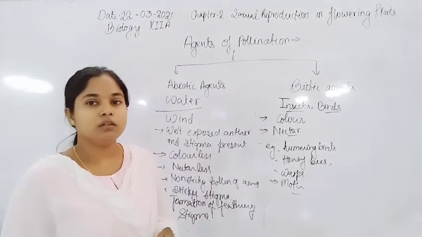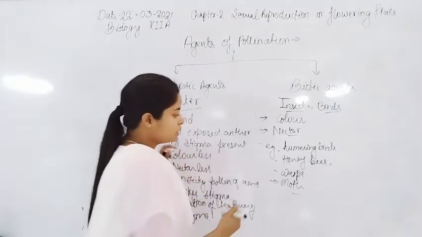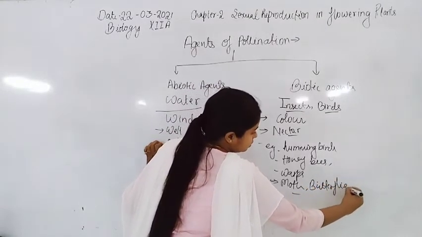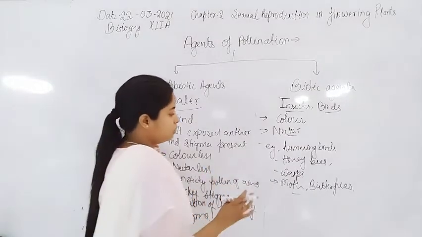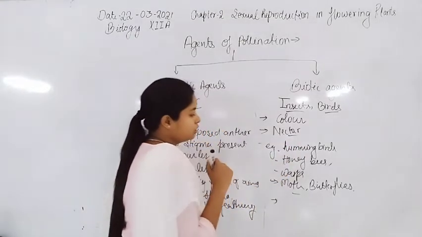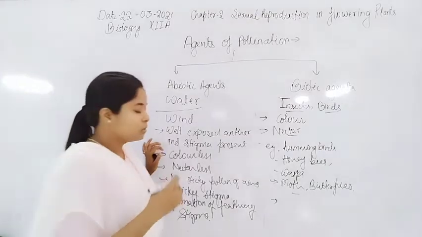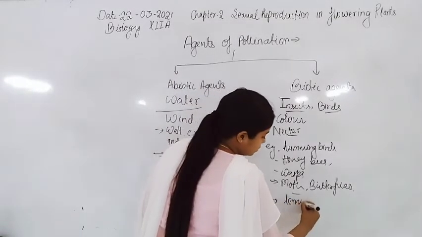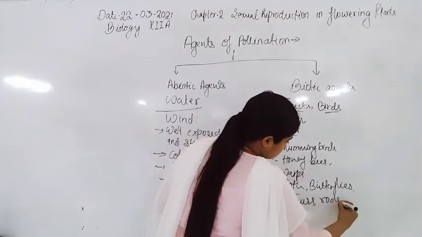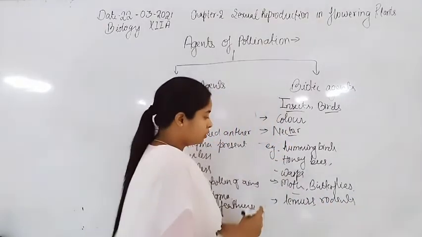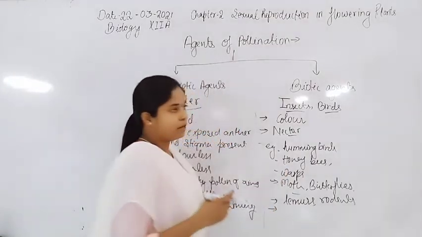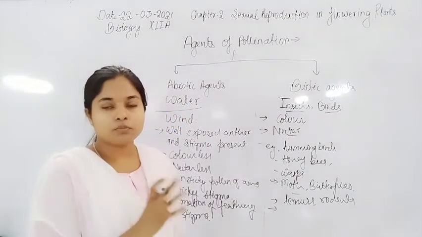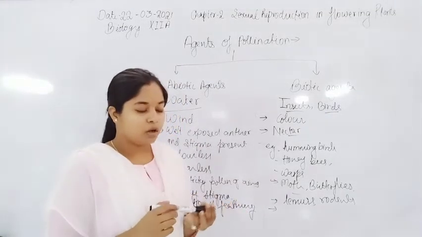Besides these, some butterflies also help in pollination. Now some of the mammals, like lemurs and rodents, also show pollination by biotic means, and reptiles too. Some examples of reptiles also show pollination.